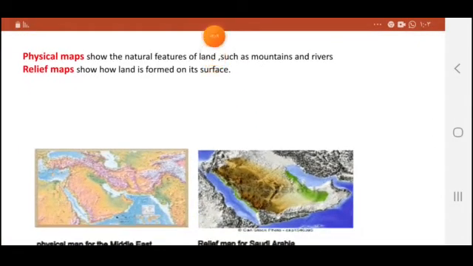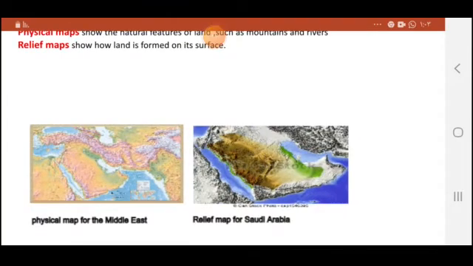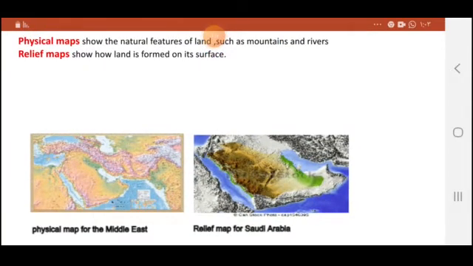There are 2 kinds of maps that you should know and know the difference between them. The first one is a physical map and the next one is a relief map. Look at the first one here. This one is called the physical map.